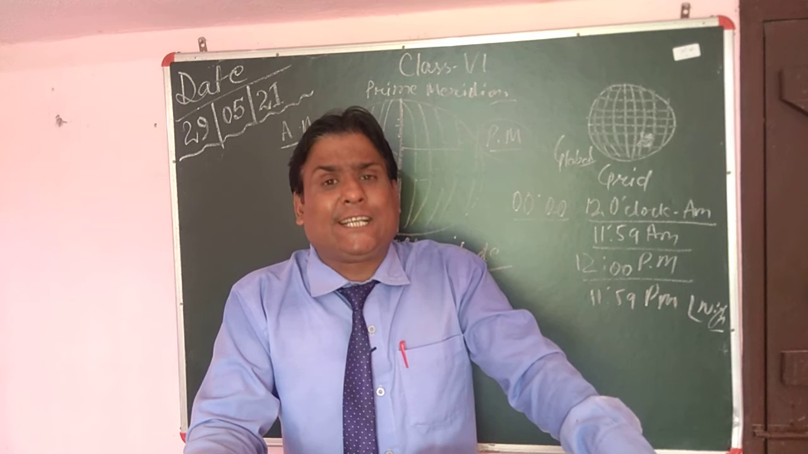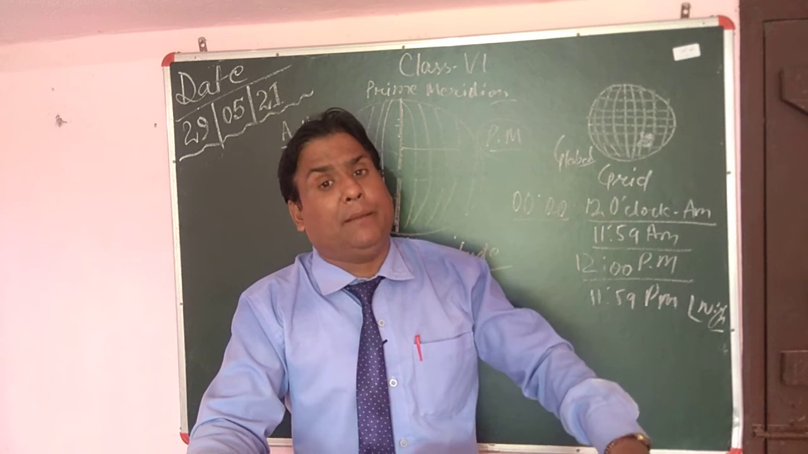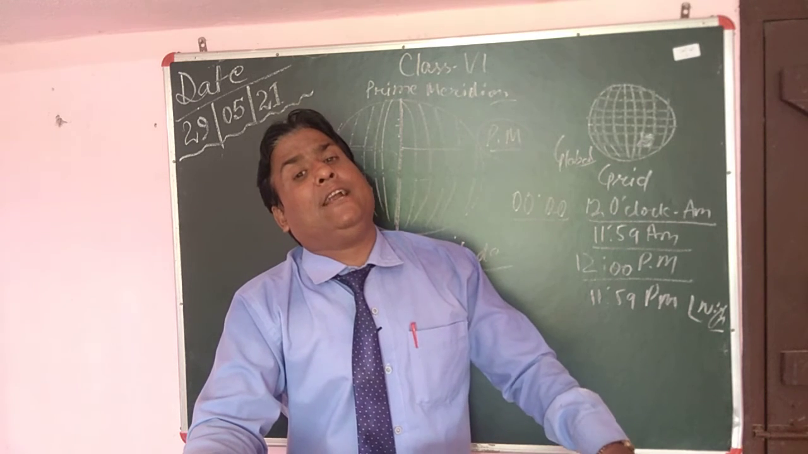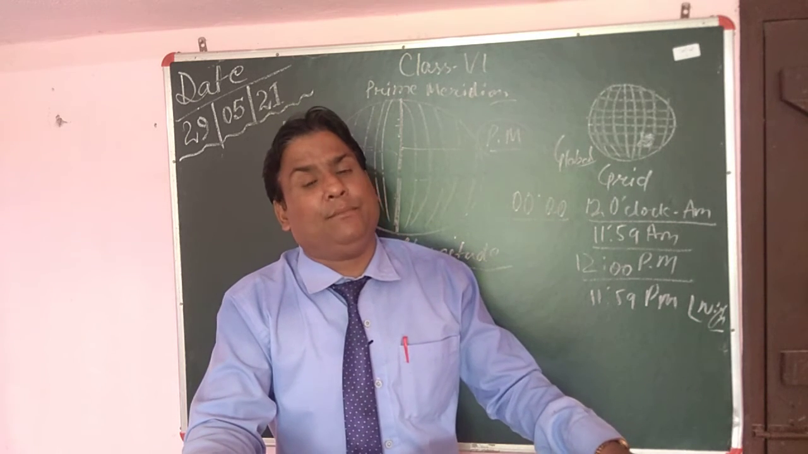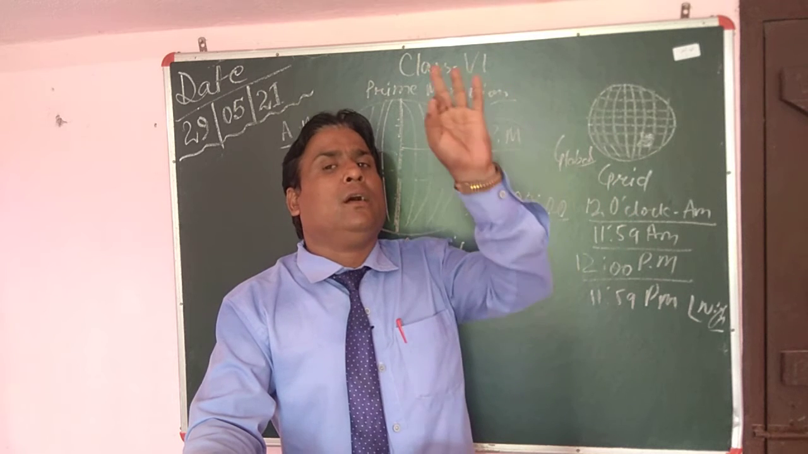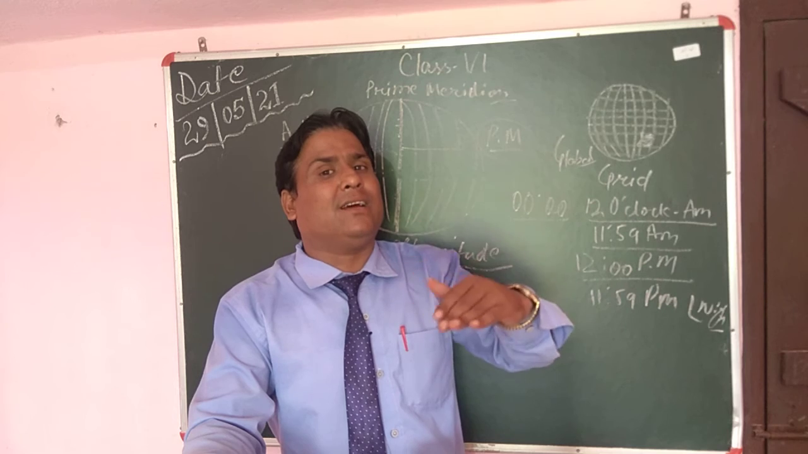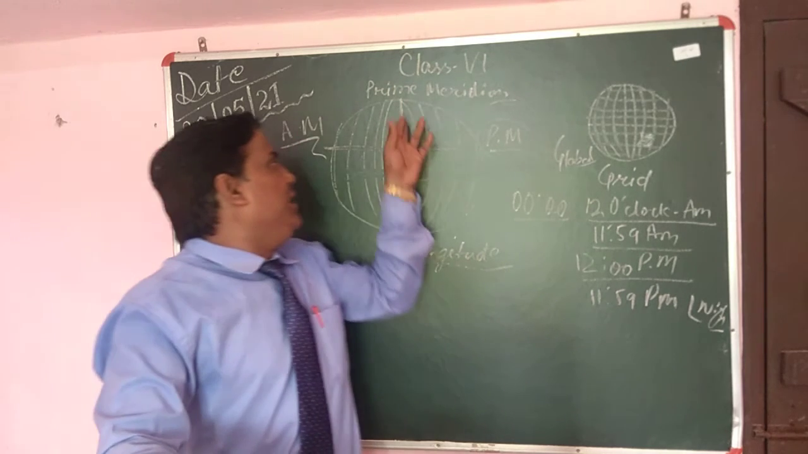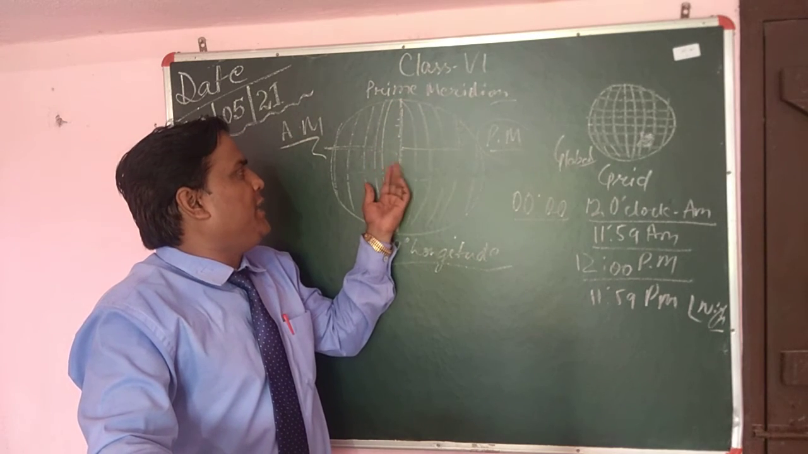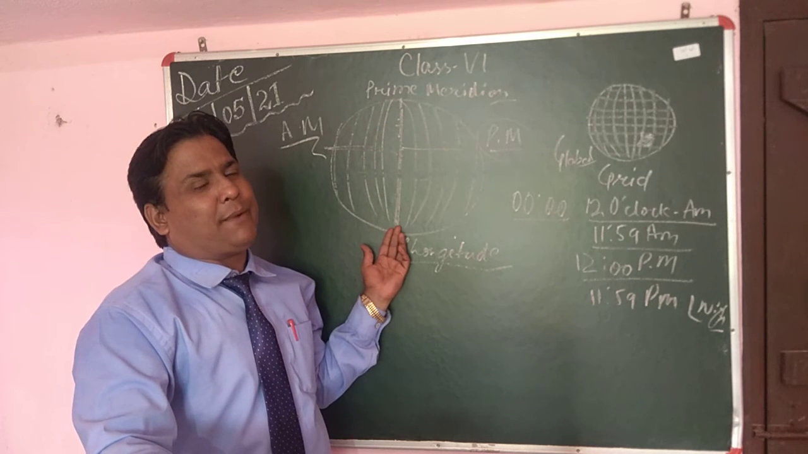So Indian Standard Time is 5 hours and 30 minutes ahead of that of the GMT. What is GMT? Greenwich Mean Time. There is a meridian which passes a place called Greenwich near London in Britain. That is the prime meridian. Britain is somewhere here, and this line goes from there. So this is known as the prime meridian.